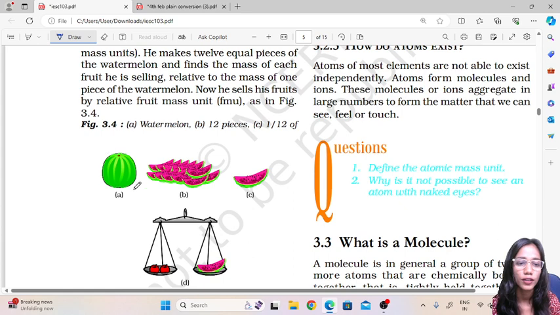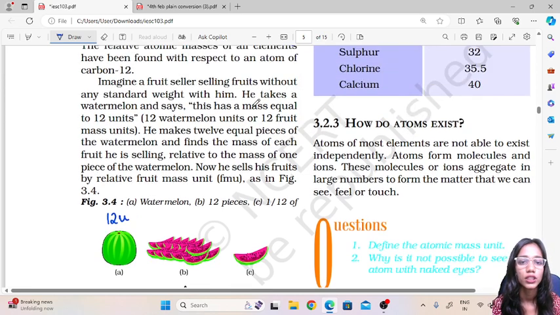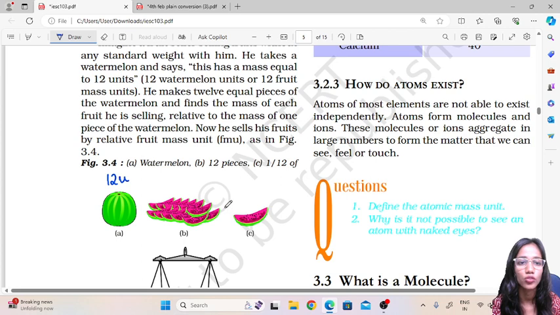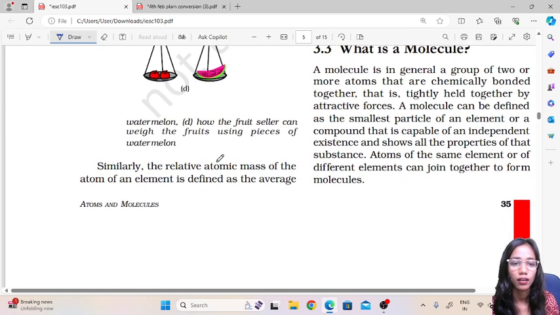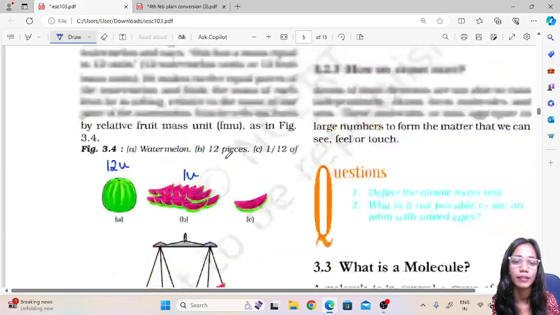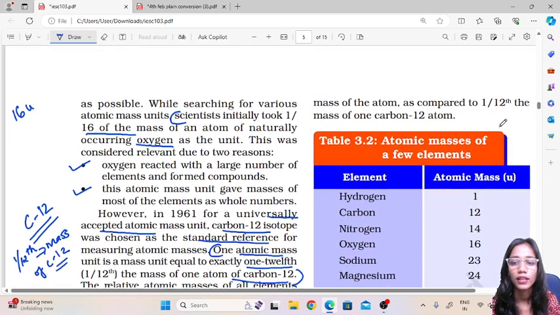So this watermelon has a mass of 12 units. Then he makes 12 equal pieces, so each one will have 1 unit. So every time a fruit has to be weighed, he weighs it with reference to that standard unit. Similarly, the relative atomic mass of an atom of an element is defined as the average mass of the atom as compared to 1/12 the mass of one carbon 12 atom.